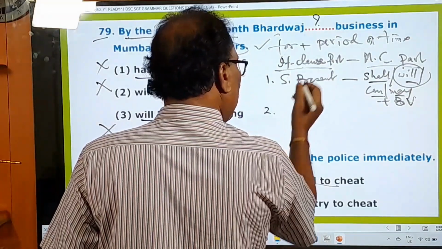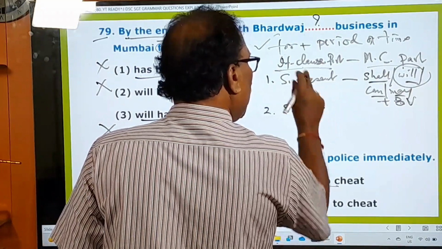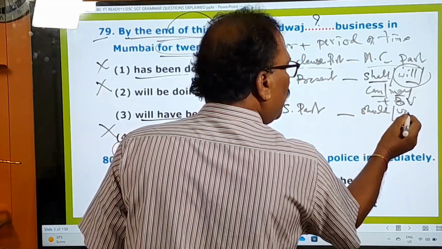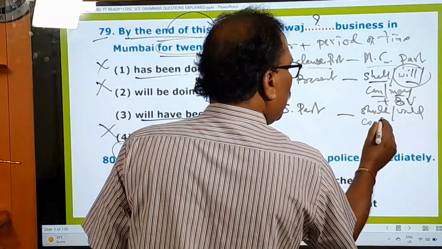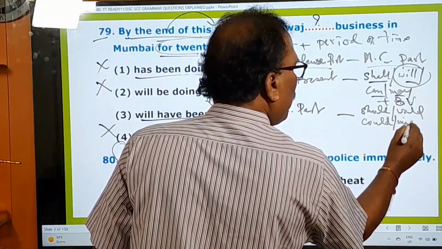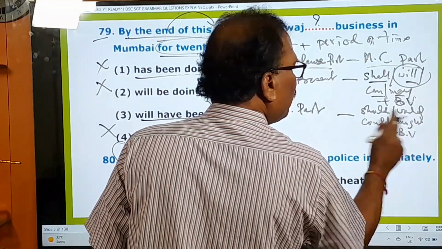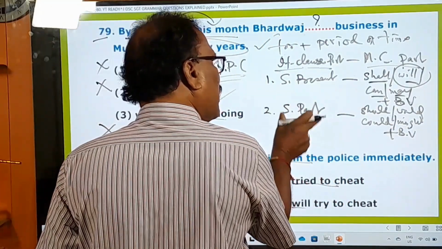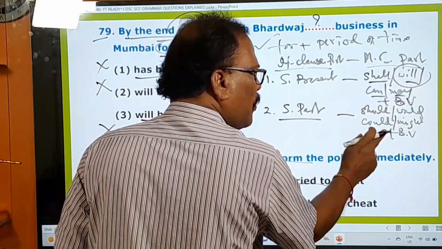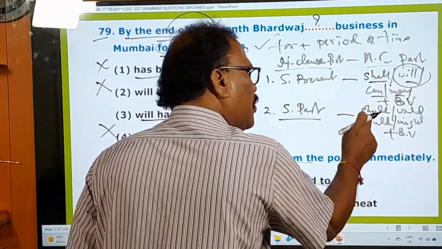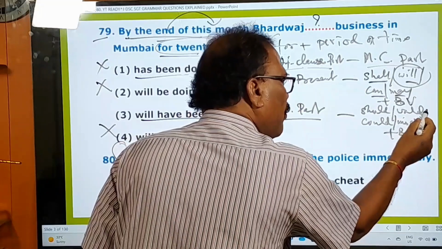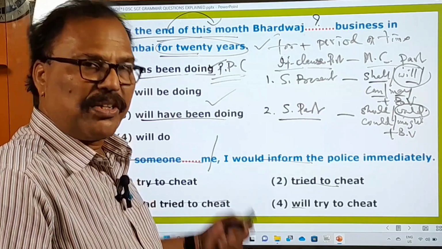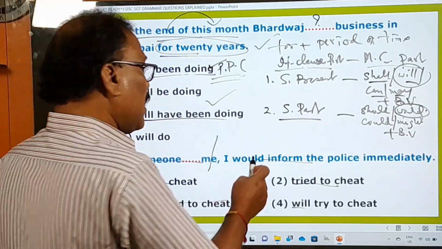And if there is simple past in this if clause part, then there must be should or would, could, might plus base form verb. After them only the base form verb is used. So if there is simple past in the if clause part, in the main clause part, what should be there? A sentence must be there with should or would or could or might, and preferably with would. Okay, and another pattern is also there.